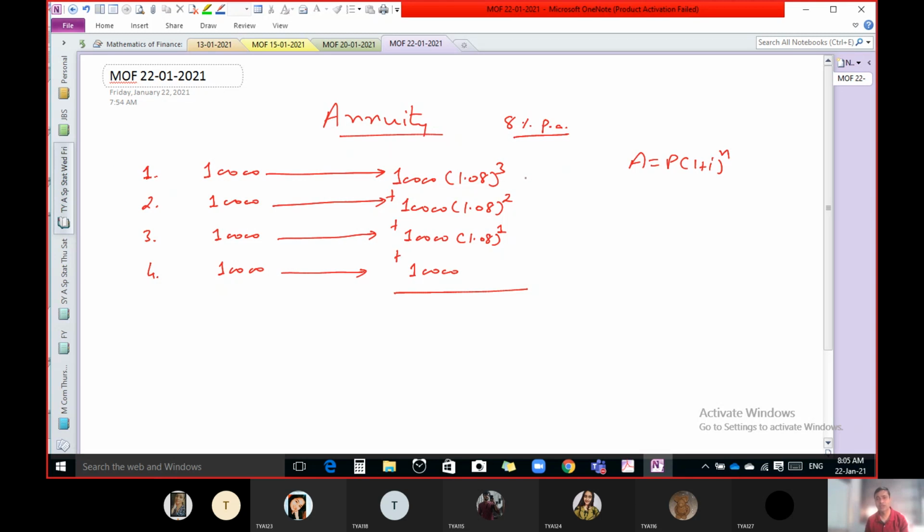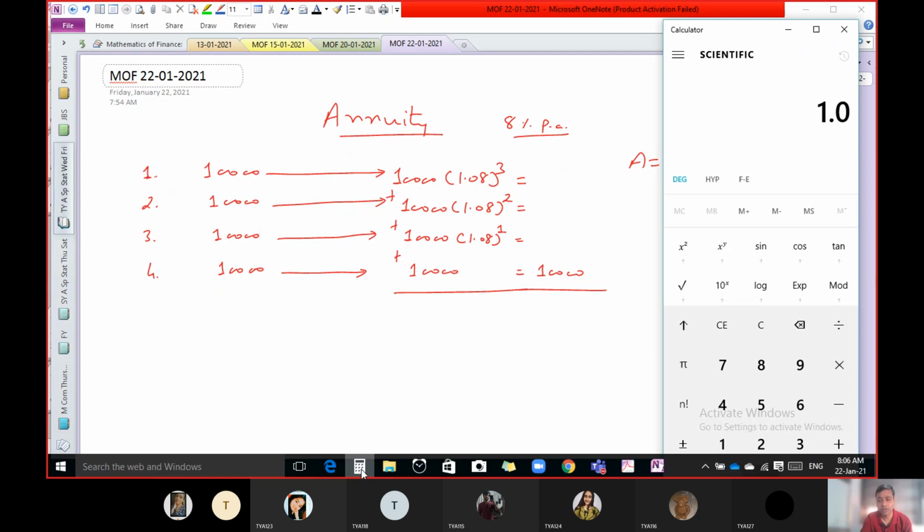Now let us do the calculation. Be fast, tell me the answer for the first one: 1.08 raised to 3 into 10,000. That is 1.08 into 1.08 into 1.08 into 10,000, so it is 12,597.